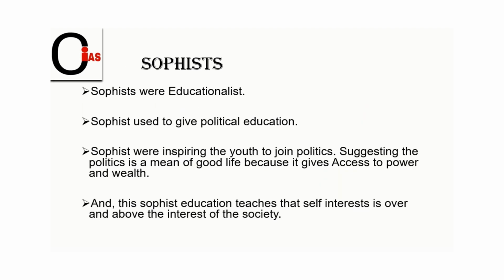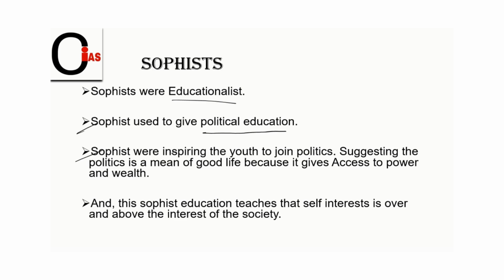Now, friends, it is the sophists. Who were sophists? Sophists were educationists. They were educationalists, meaning almost a group of people from the ruler class of Athens would come together and get the education. That is what sophist education meant. And sophists used to give political education. Why did they give political education? The reason is the ruler class children will be the future rulers. They have to know how to rule the city-state. And sophists were inspiring the youth to join politics, suggesting that power is the means of a good life because it gives access to power and wealth.